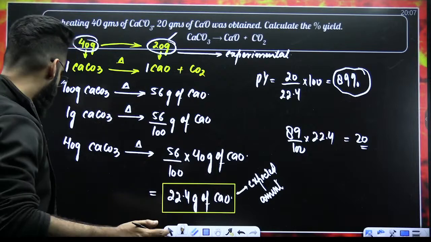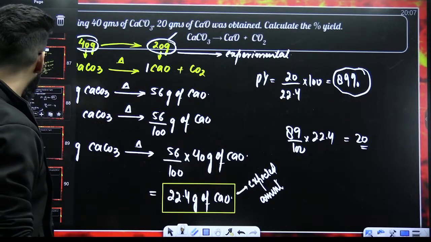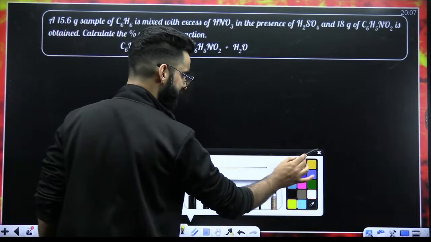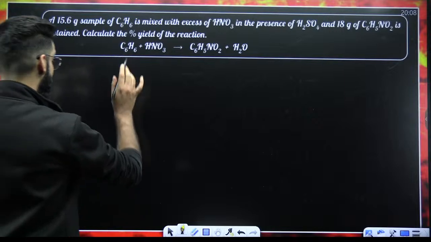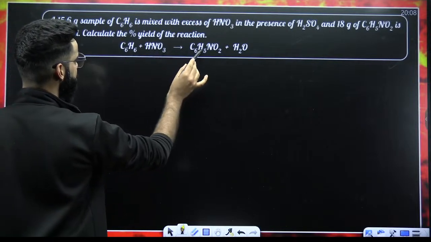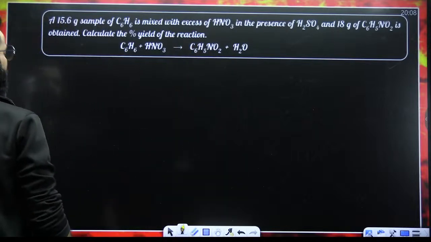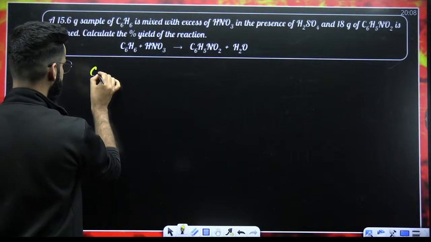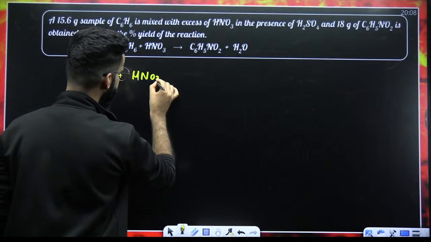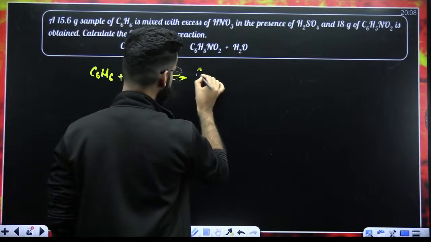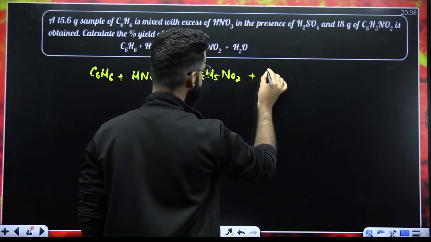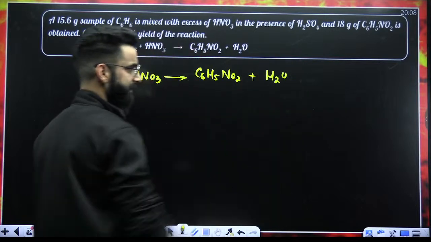All right. Let's try to solve a few more questions so that it will be properly clear to you. Look at this question, guys. Similar type of question. We are given the reaction: benzene plus HNO3 gives nitrobenzene plus water. Let me write the reaction again. C6H6 plus HNO3 produces C6H5NO2 plus H2O. This is the reaction.